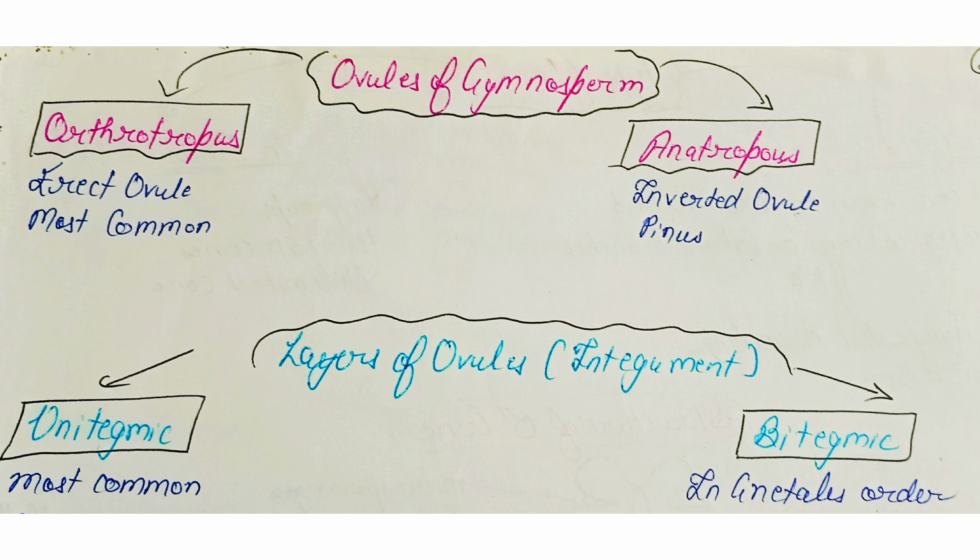So the orthotropous ovule is most common and is of erect type, whereas the anatropous ovule is seen only in Pinus. On the basis of the layers of the ovule, the ovule may be unitegmic and bitegmic. Unitegmic ovule, that is only one layer of integument is present, is most common. Bitegmic is seen in Gnetales.